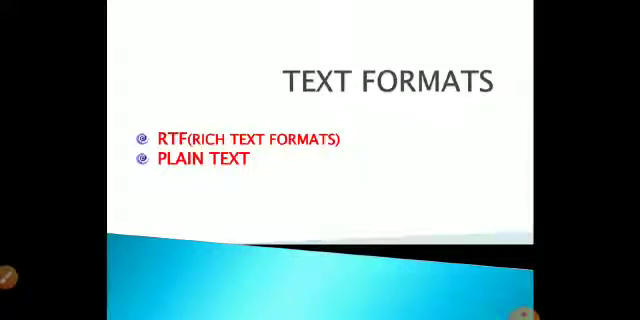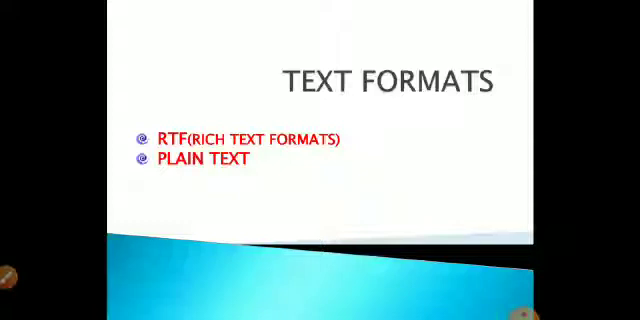The first format we are going to see is the text format. In Notepad we type some text, and those files are saved as .txt files, with the extension .txt. By the extension itself we can easily identify what kind of data gets stored. So we can easily identify the text file by its txt, that is, text format.